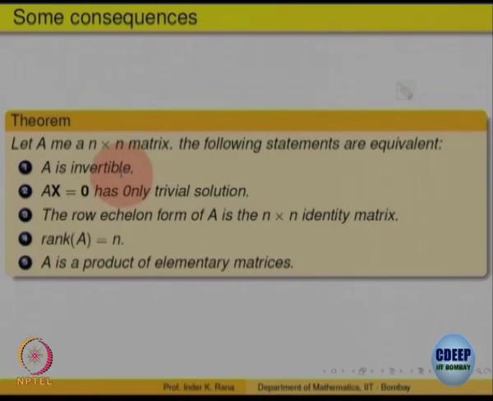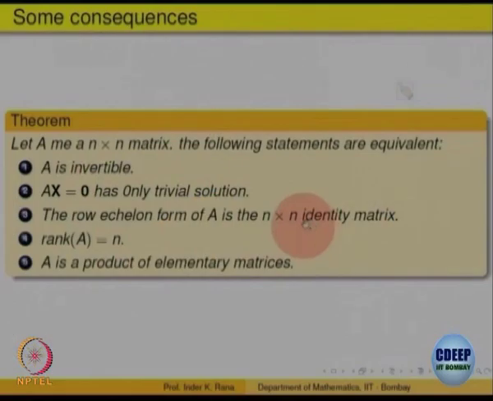Because Ax = 0, 0 is always a solution, right. And if A is invertible, that means only one solution is possible. So, 0 should be the only one. Is it clear to everybody? Ax = 0 always has 0 as the solution. If you put x = 0, that is the solution, right. And when invertible, that means there is only one solution possible, right.